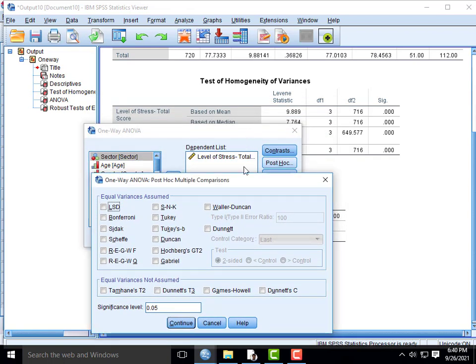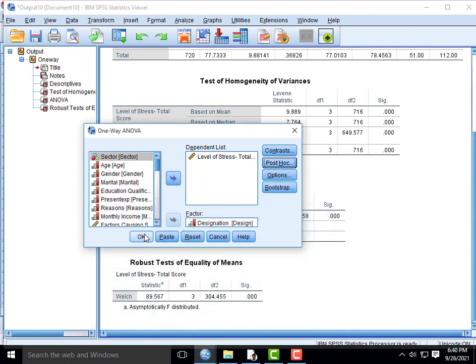As far as our test is concerned, we select equal variances not assumed, because Levene's test and the Welch test show that there is no equality of variances. Games-Howell is one of the best tests for equal variances not assumed. So tick Games-Howell, then Continue and click OK.